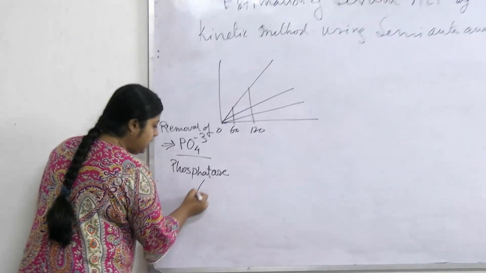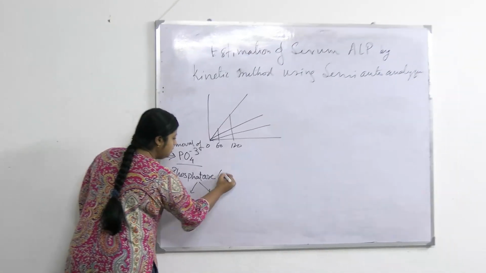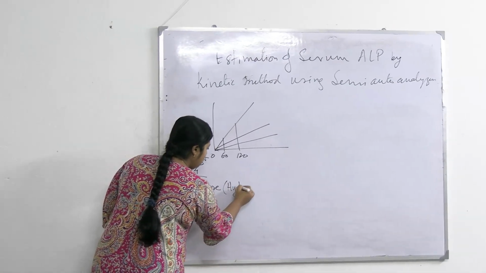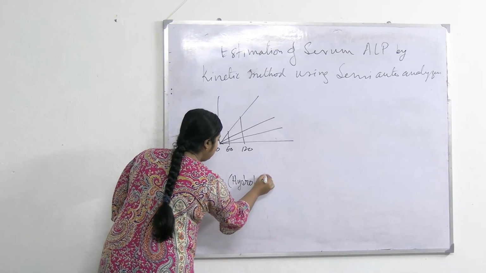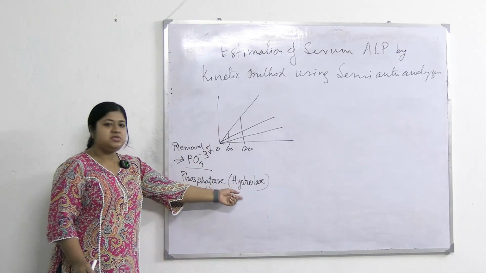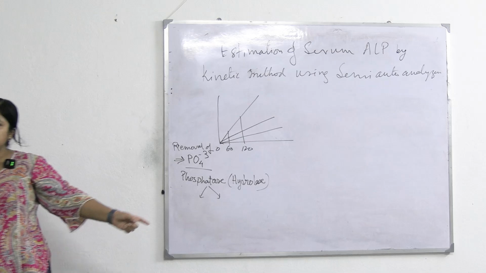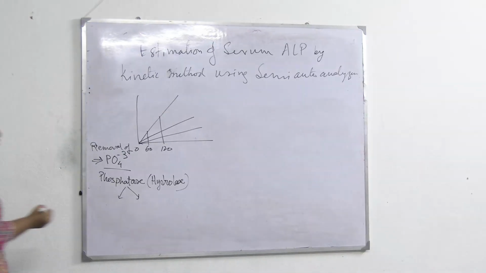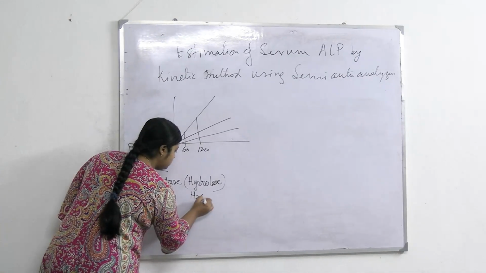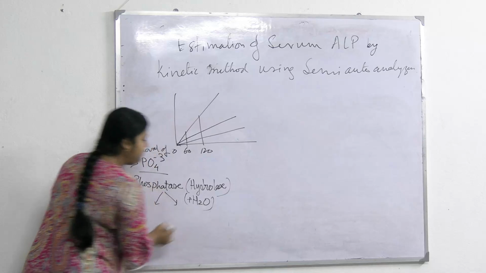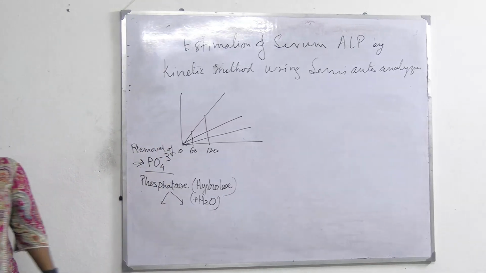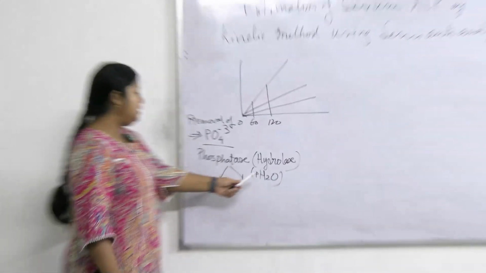So, how many types of phosphatase enzymes are there? And this comes under the group of hydrolase enzyme. Okay, in presence of water, like in presence of water, phosphate group is removed. Hydrolase enzyme. What is the characteristic of hydrolase enzyme? In presence of water,